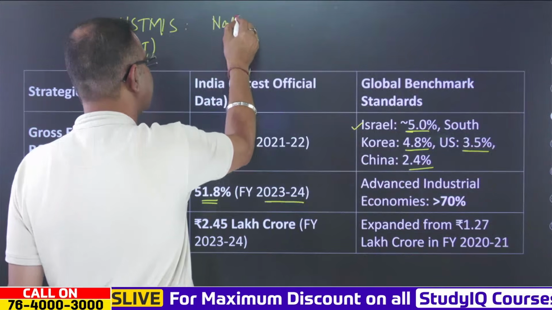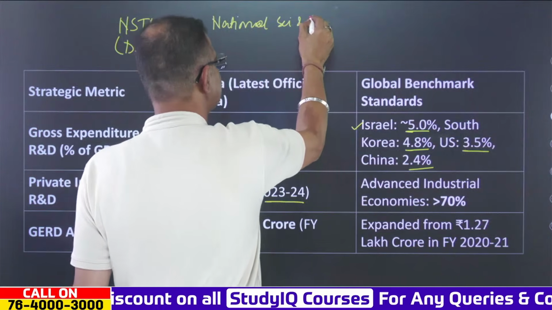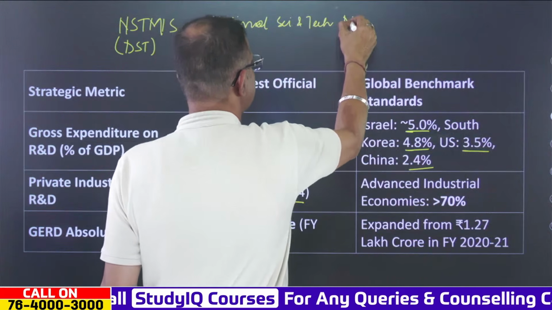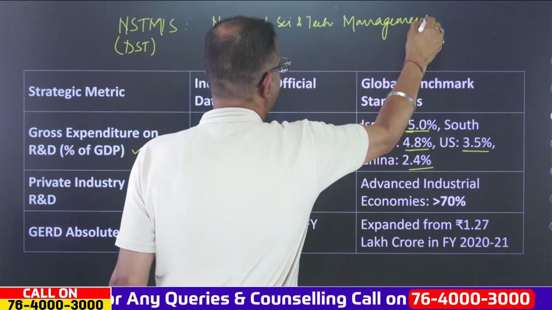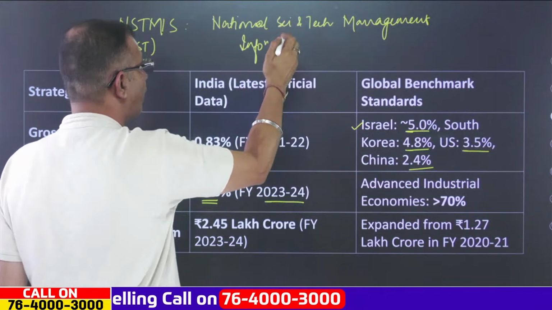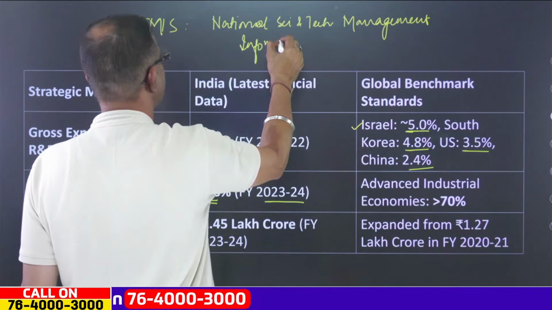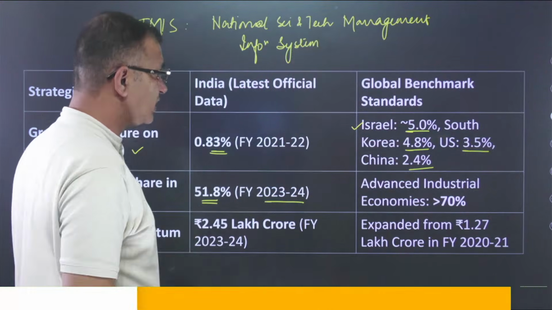All right, remember this. This is the body, or you can say the organization, which collects the data related to research and development.